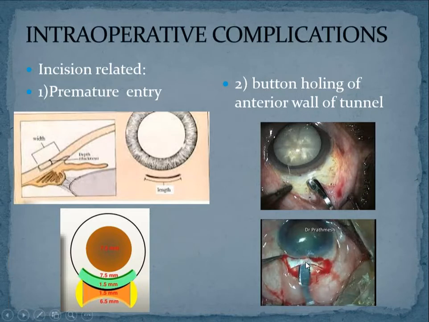So these are the two complications which can occur while you are making an incision. One is premature entry, that means without entering into the cornea like a tunnel, you enter directly into the anterior chamber. That is called premature entry, which will lead to post-operative wound leak. And the second thing, which is not that dangerous, is buttonholing of the anterior wall. Okay,